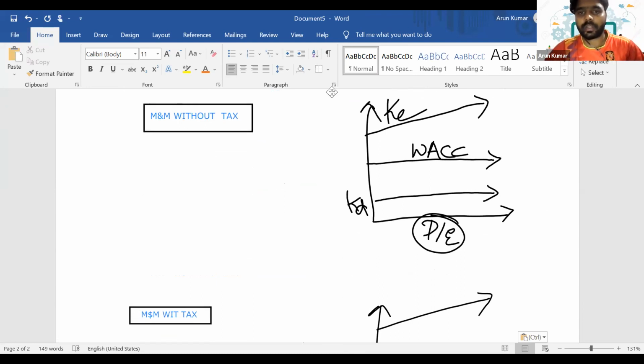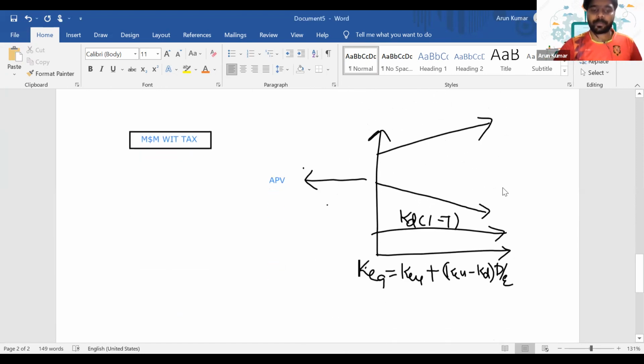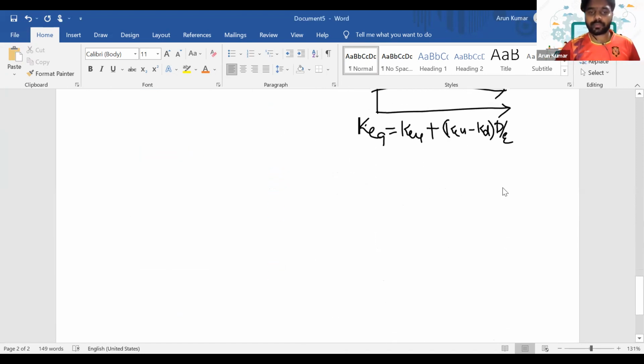So next we'll discuss the mergers and acquisition topic. Before we move into the calculation part, first of all we'll discuss the main theories.